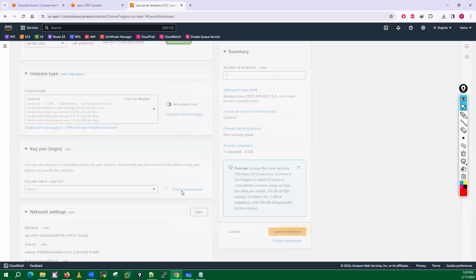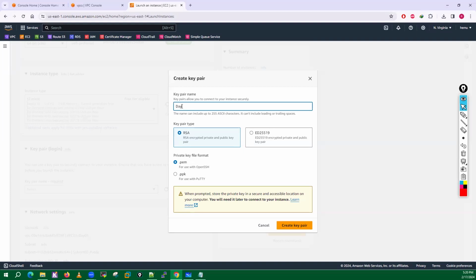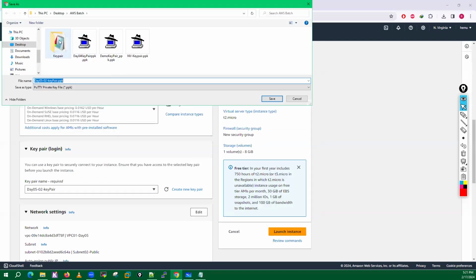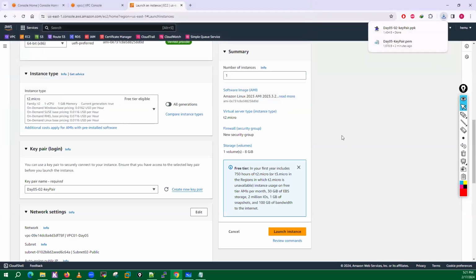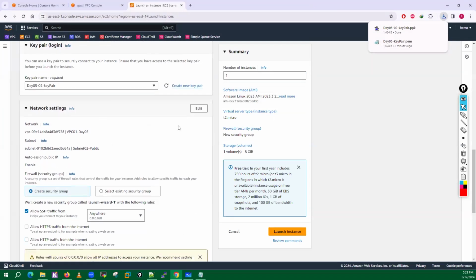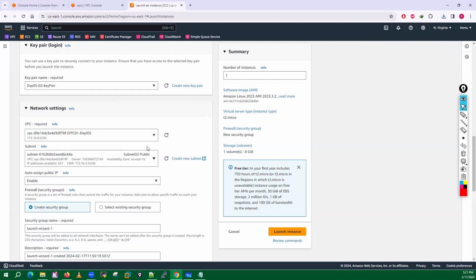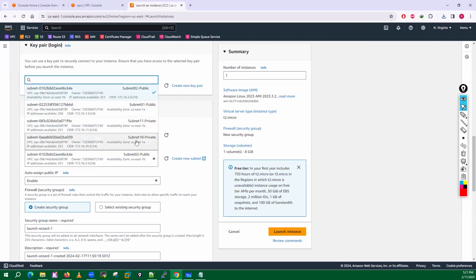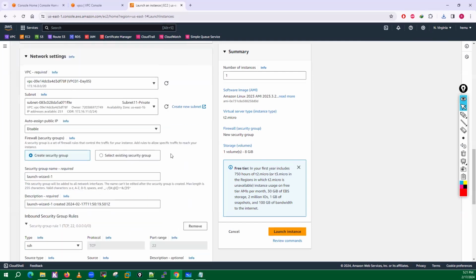Let me create one more key pair, okay. Day 5-02. This is the second key pair. This time I will download the .ppk file. Create. Let me save it here. Edit. I will select my VPC, which is day 5, and here I will select a subnet. Let me go with subnet 11 here.